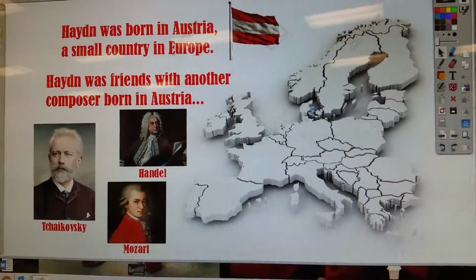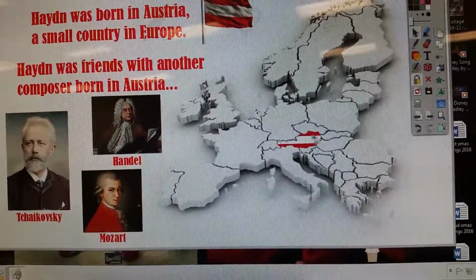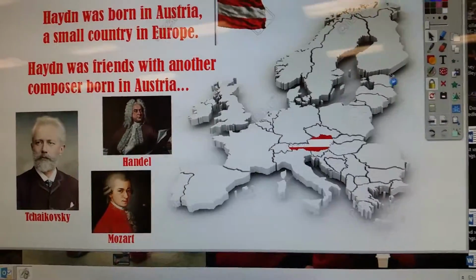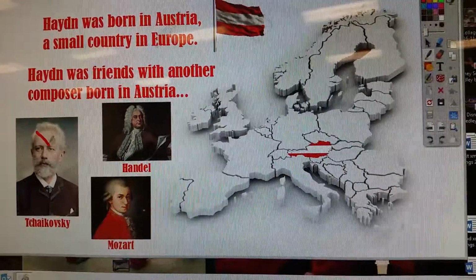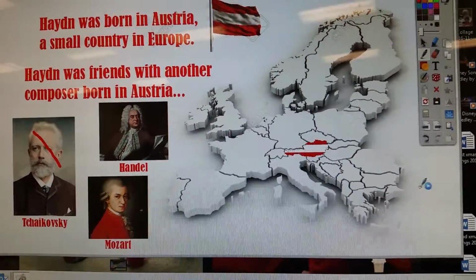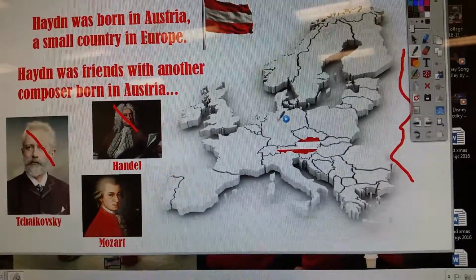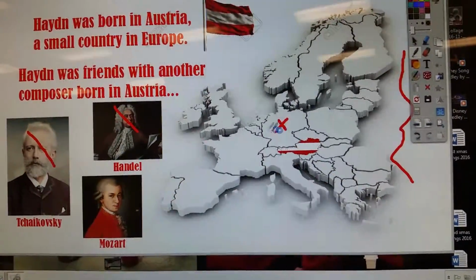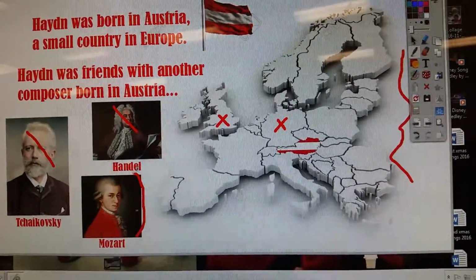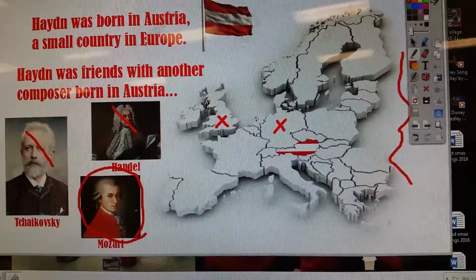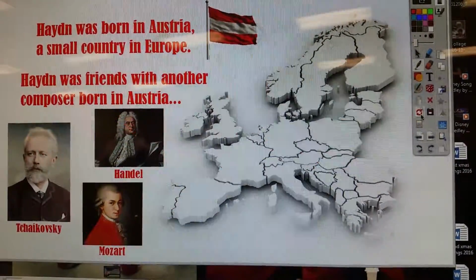When you click on it, anywhere on the map where it gives you that little blue guy, it should bring up that little country, which is Austria. So remind them that Tchaikovsky was born in Russia, so he wasn't born in Austria, and Russia's way over here. And not Handel, because Handel was born in Germany and later moved to England. So that leaves Mozart. Mozart was the other composer, also born in Austria, and they were friends because they were alive at the same time. They knew each other. Reset.